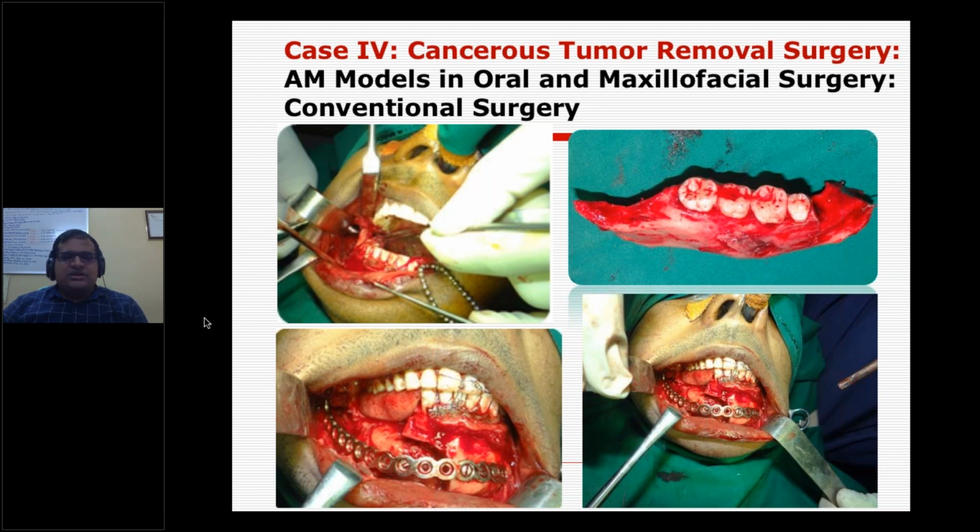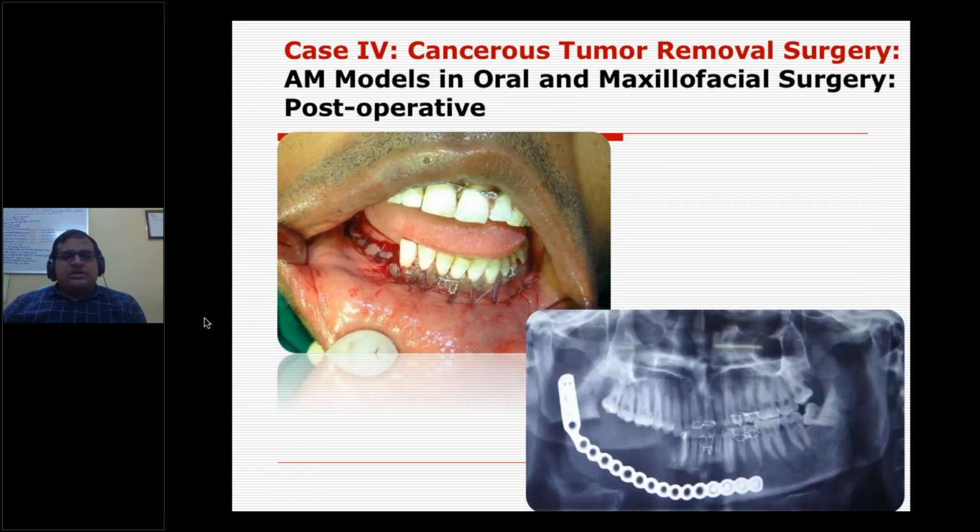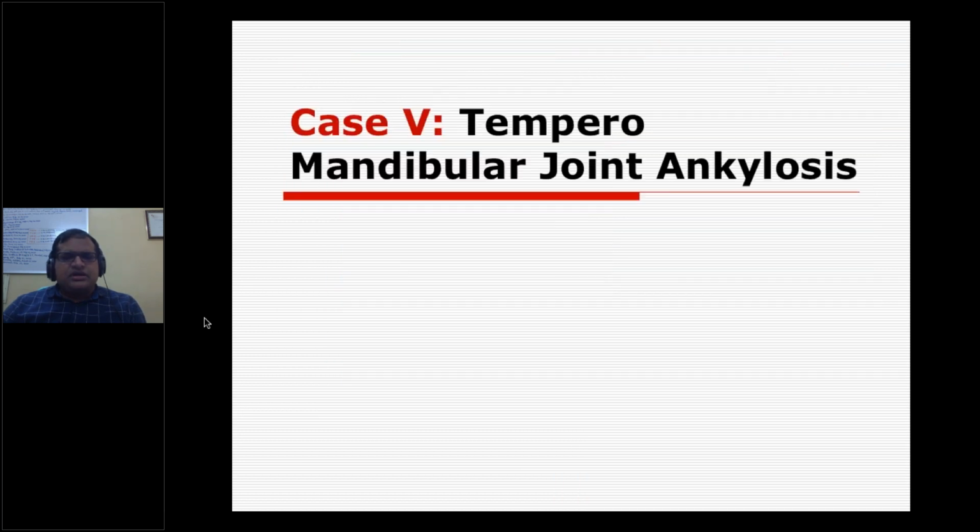Why? Because now we have a success story after this, and we were able to do 2 or 3 implantations after this. Now they are asking us because it is not a successful surgery through conventional means, that is, through bone grafting. And of course this is what is done conventionally, and at least to some extent these models are helpful for this case. Let me come to the next case study.